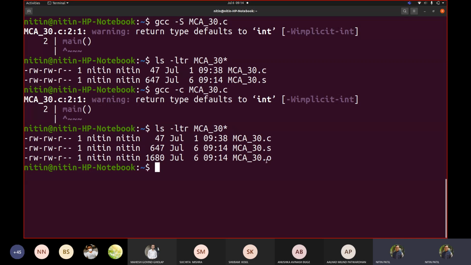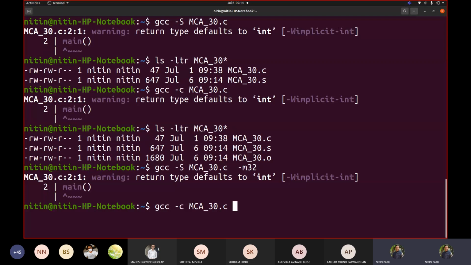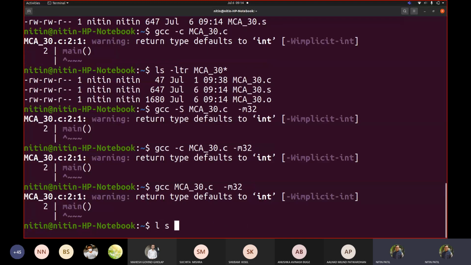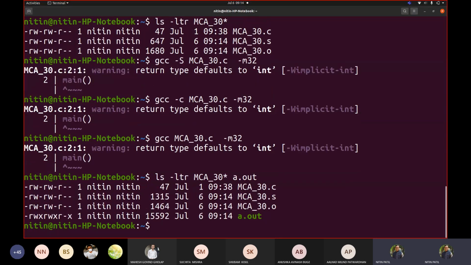And if I want an executable, what I will do is gcc -m32, because we wanted, sorry, I missed that part. I should have written m32 so that we can see the 32-bit code generated. Let me translate this code now to an executable. If I try to see now with ls, I can see that these 4 files are there. .c is my source, .s is assembly code, .o is object code, and this is the executable. Now what is the size of this file?